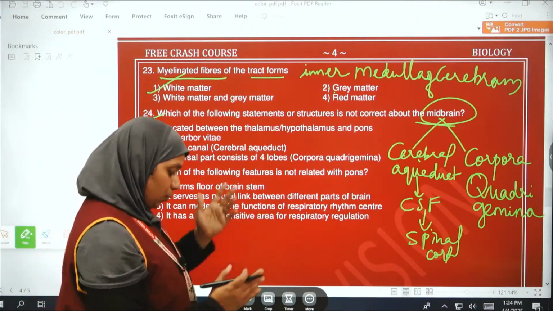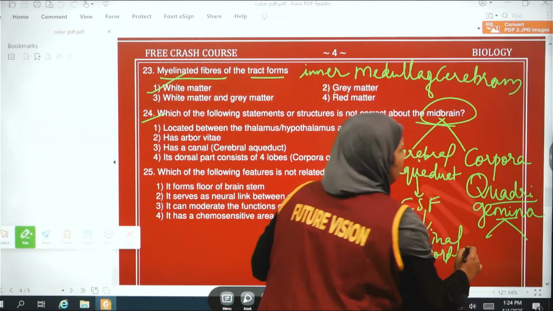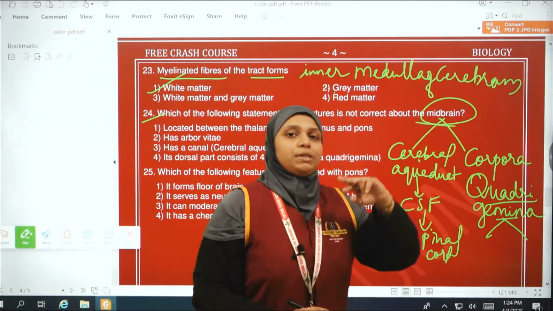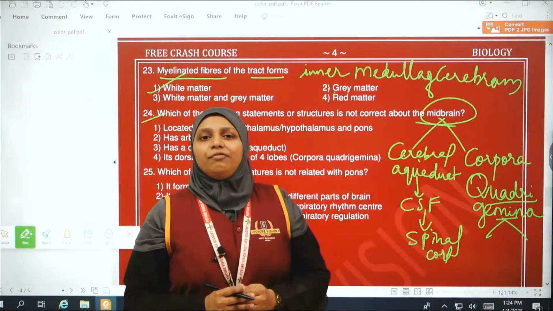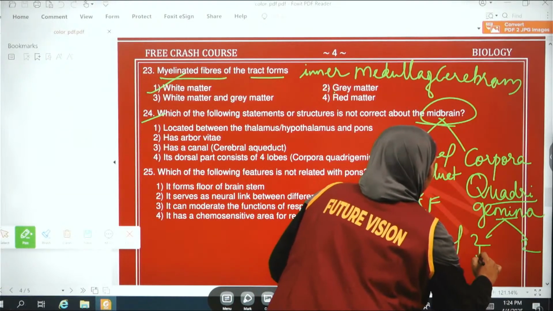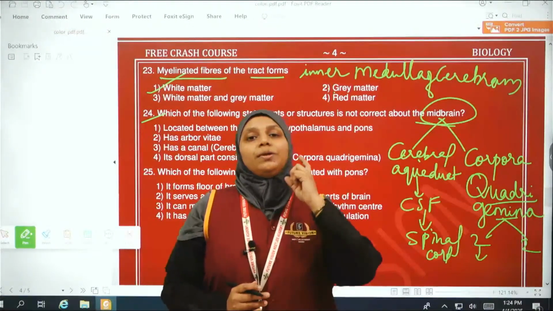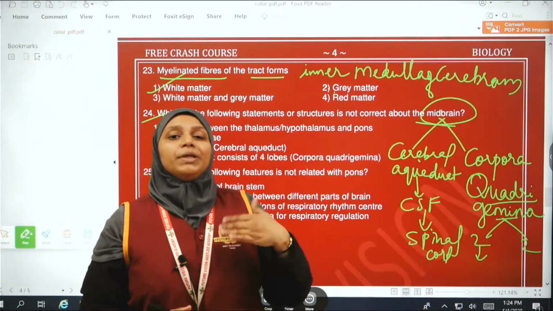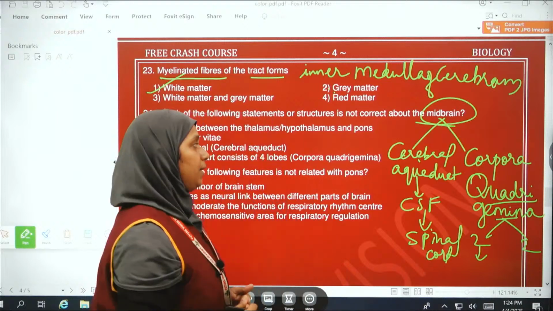The corpora quadrigemina has four lobes in pairs. Two upper lobes, the superior colliculi, and two lower lobes, the inferior colliculi. The upper lobes regulate the visual reflex, and the two inferior lobes regulate the auditory reflex, that is, the reflex of hearing.